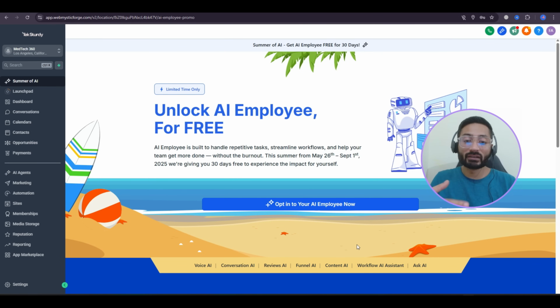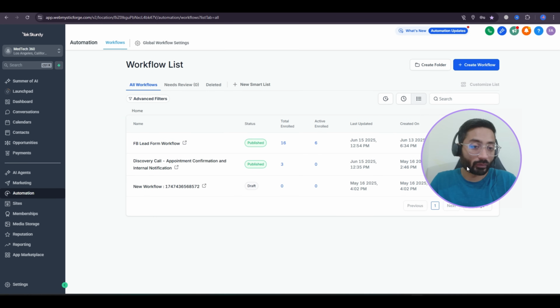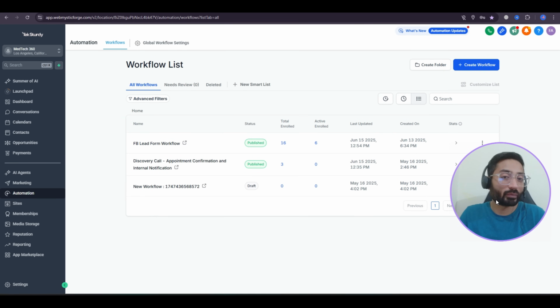So it's really important to learn about the workflows in GoHighLevel because everything depends on the workflows, your pipelines and everything. You need to fetch data and manage data in your HighLevel account. At any level you're using the HighLevel account, you need to learn about the workflows, because without the workflows, you're missing 80% of the HighLevel functionality.